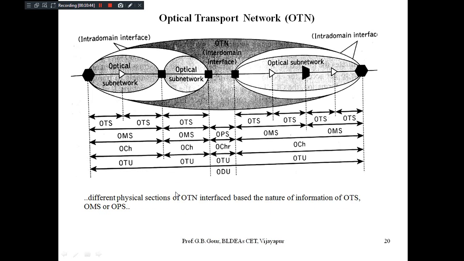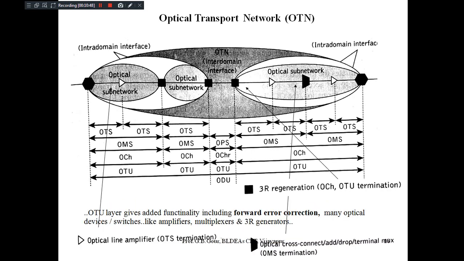Okay, so go back to the previous one. So the optical subnetwork which falls between this hexagonal network symbol and this square. The square indicates the OTU, where the OCH is going to terminate. It is going to terminate here.